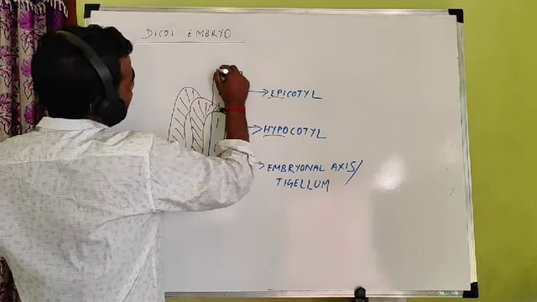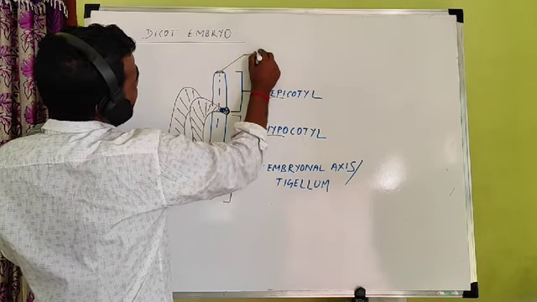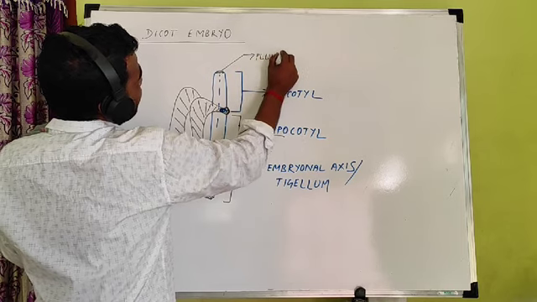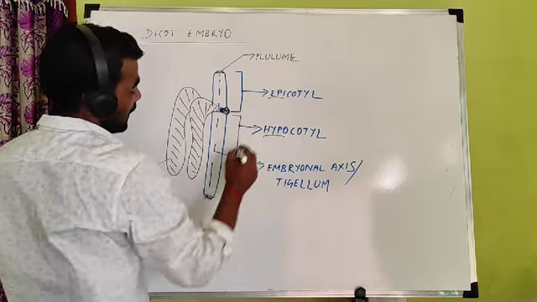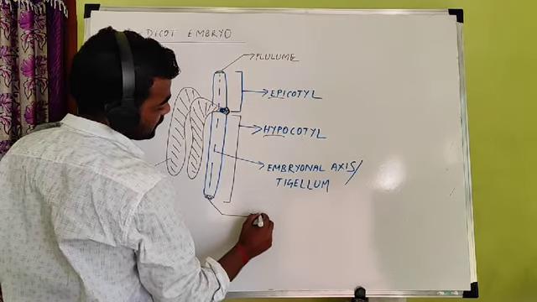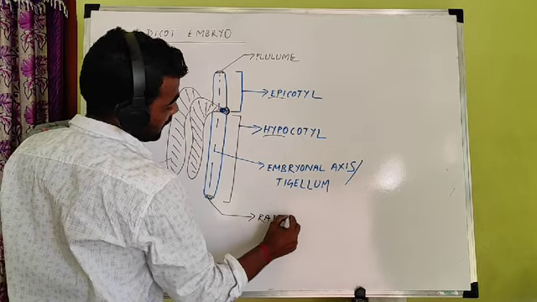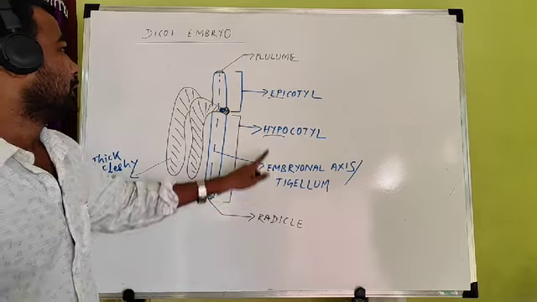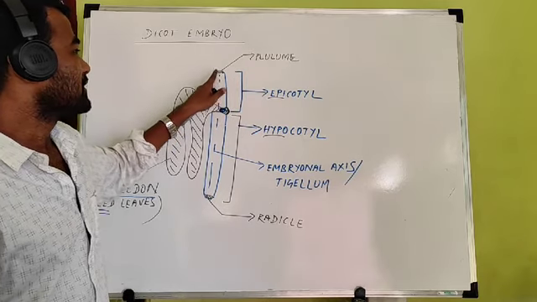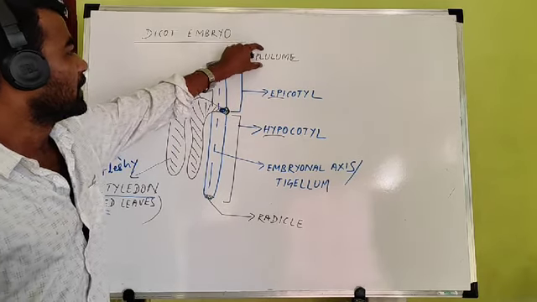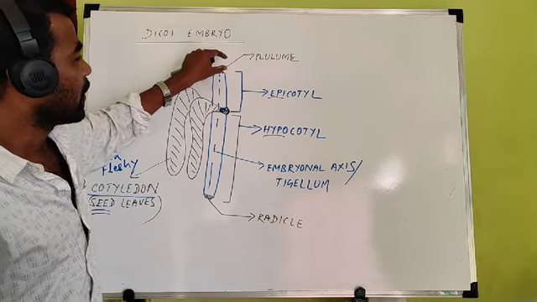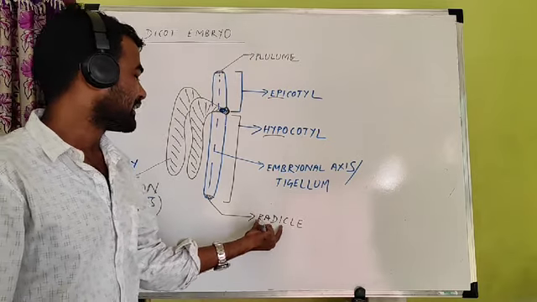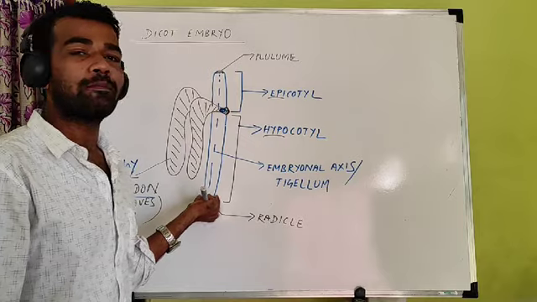The end of the epicotyl is known as the plumule, and the end of the hypocotyl is known as the radicle. You can remember what plumule and radicle are: the plumule is the upper part, the terminal end of the epicotyl, whereas the radicle is the end of the hypocotyl.